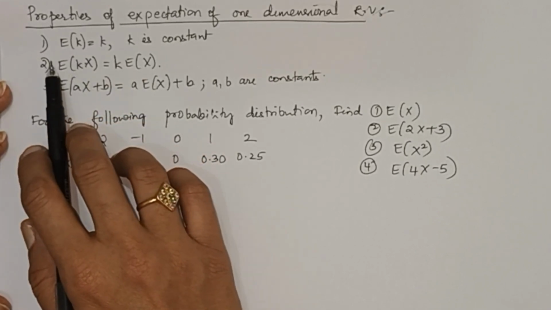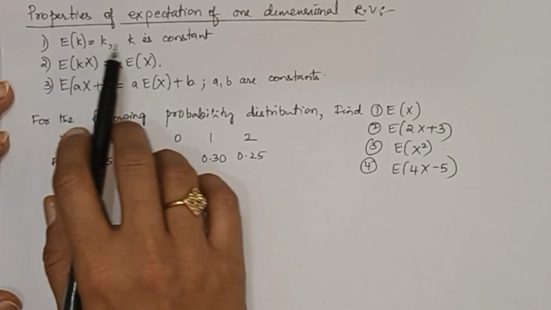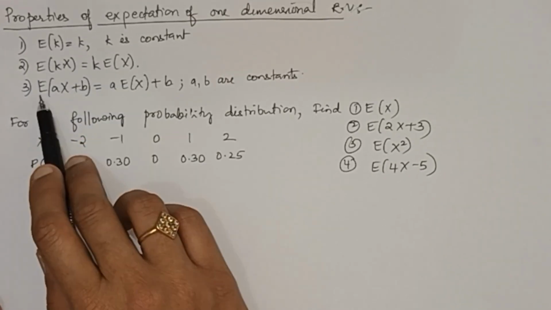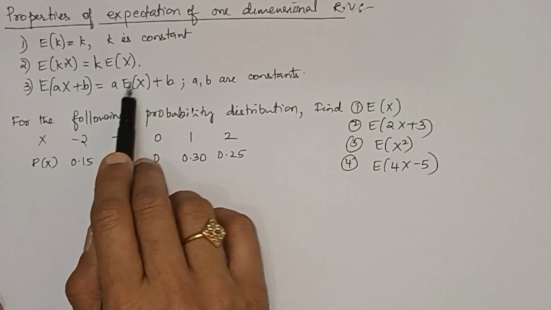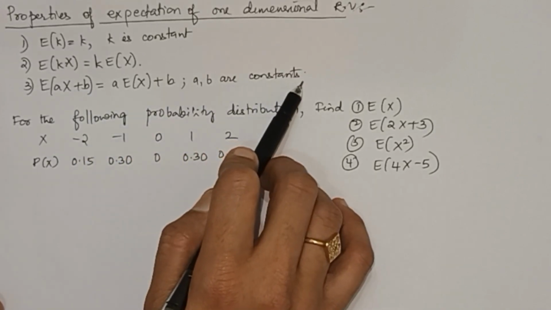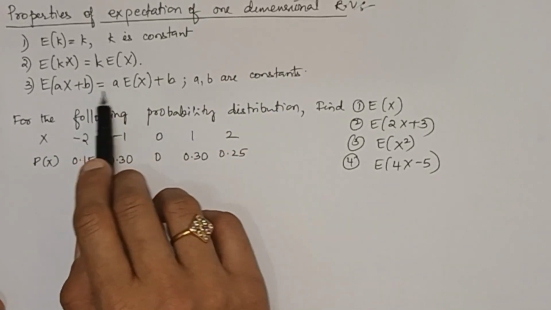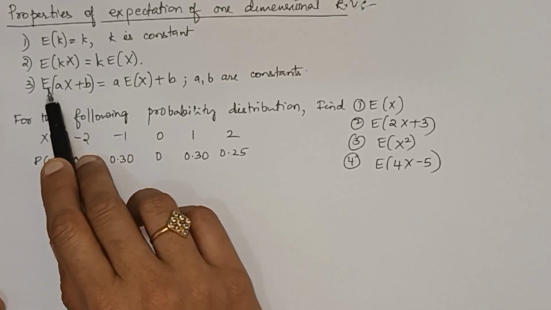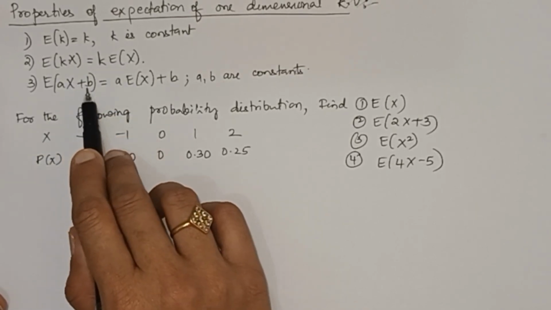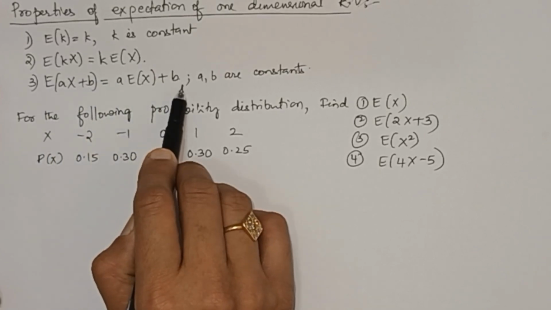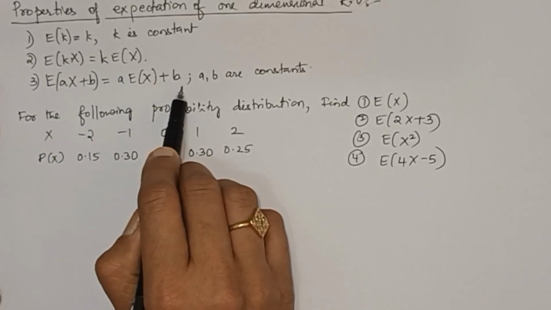That constant can be taken outside, then you will get E of x. Third property, E of ax plus b equals a into E of x plus b, where a and b are constants. It is the linearity property with respect to addition. So a can be taken outside using this property, then E of b is nothing but b. Combining 1 and 2, we will get this third property.